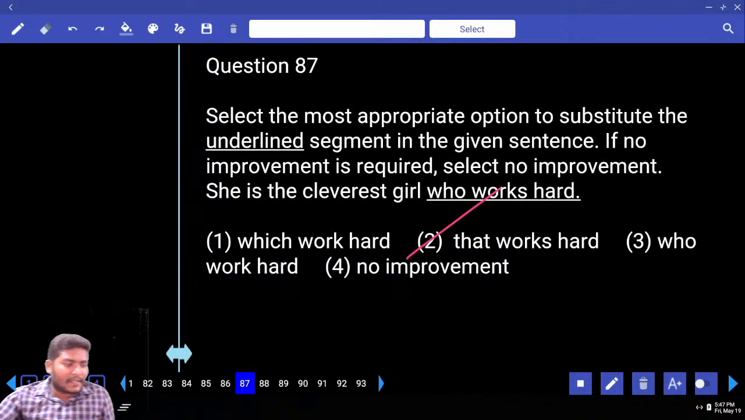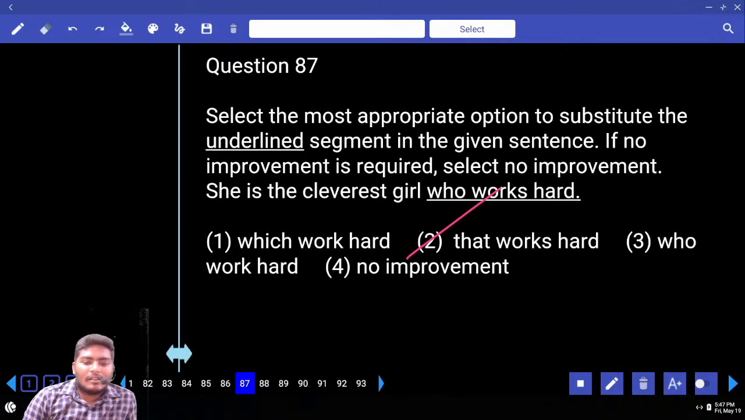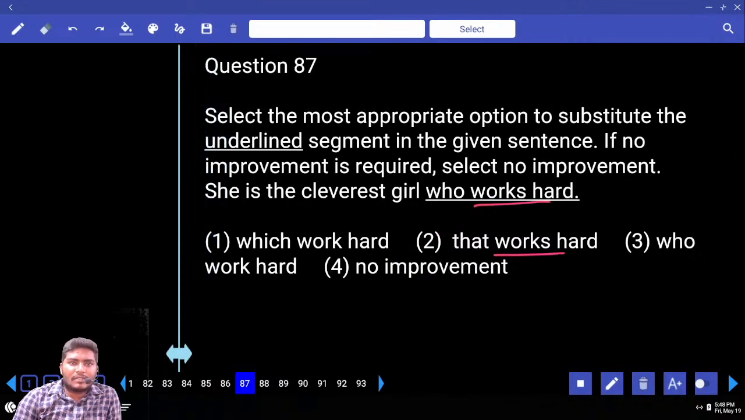Can anybody tell me why? Out of you 3. V1 plus S will not come. This is works, this is works. Both of them are the same. The difference is between who and that. I'm asking the difference between who and that.